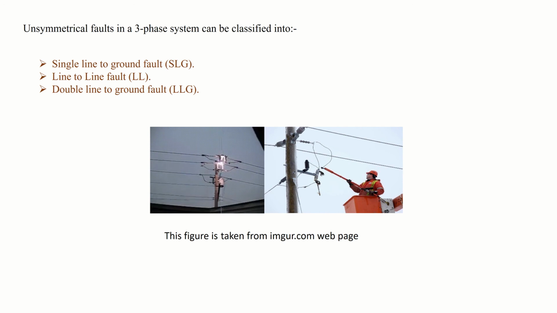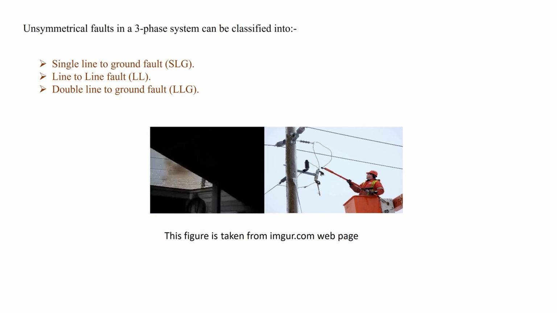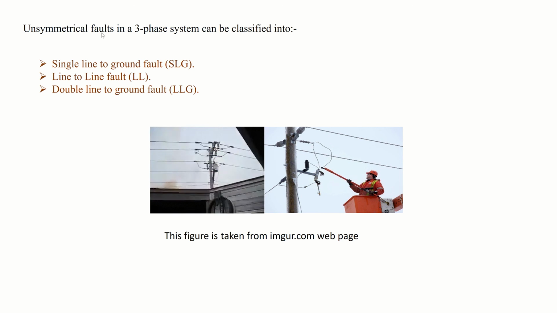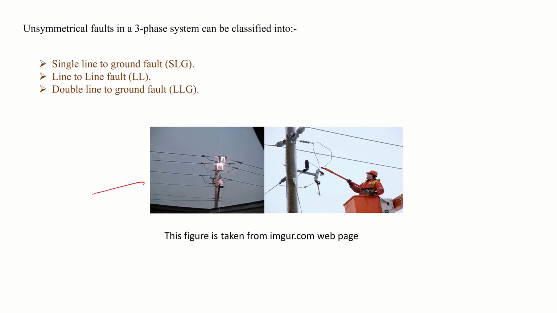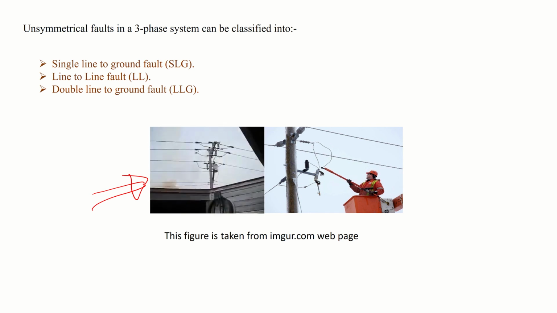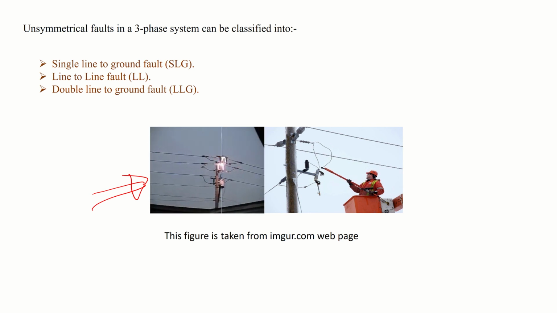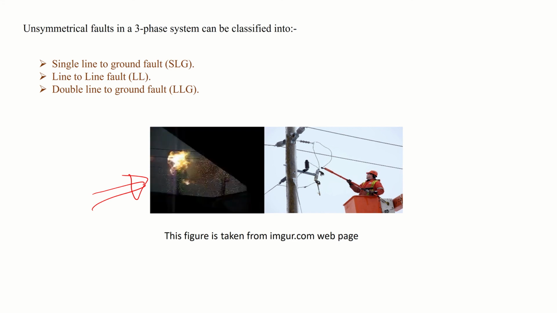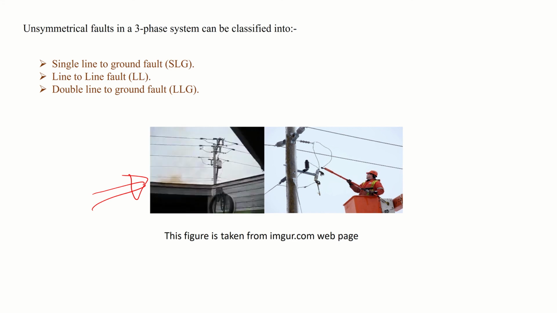The asymmetrical faults are classified into 3 types. Let's see in this figure. This figure shows you the faults. Here you see one of the phases is cut. Something happened, there is a loss, and this phase is cut, which makes a disturbance for the signal.